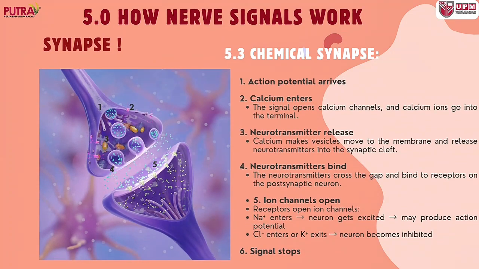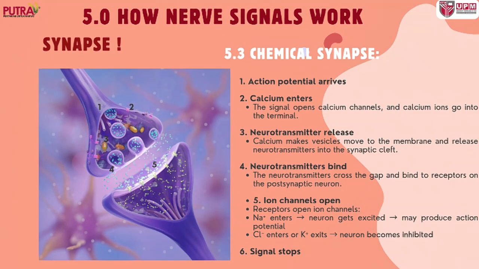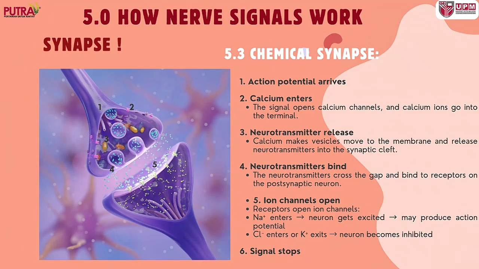Now let me explain how the nerve impulse is passed from one neuron to another. When an action potential arrives at the presynaptic neuron, calcium channels open and calcium ions enter the terminal. The calcium causes vesicles to release neurotransmitter into the synaptic cleft. The neurotransmitter crosses the gap and binds to receptors on the postsynaptic neuron. This opens ion channels, where sodium ions entering excite the neuron and may create a new action potential, while chloride entering or potassium leaving inhibits the neuron. Finally, the signal stops when neurotransmitters are removed.